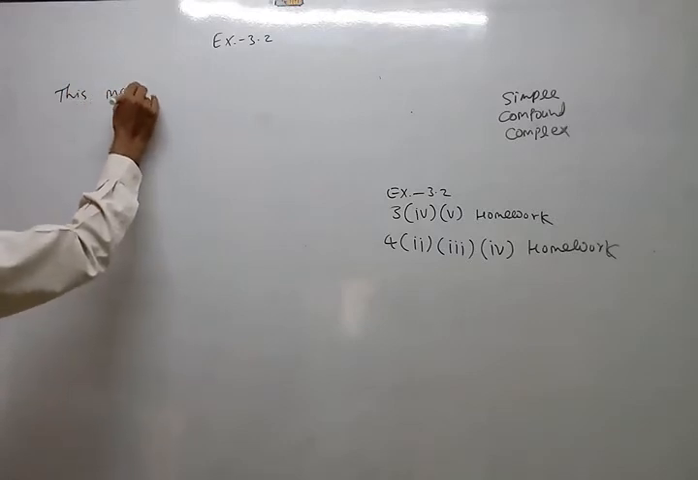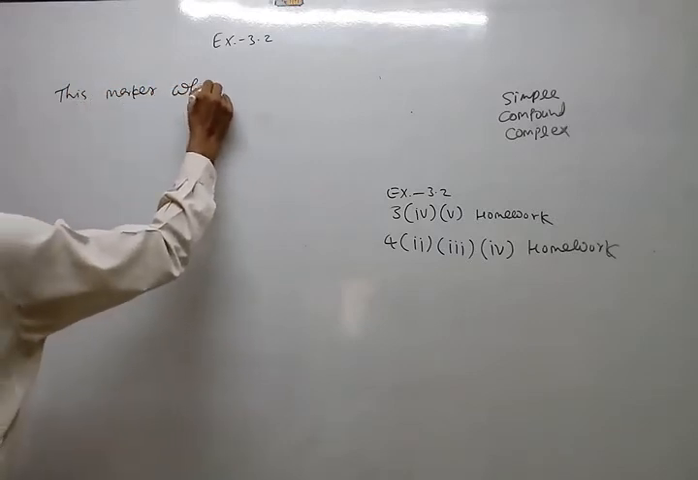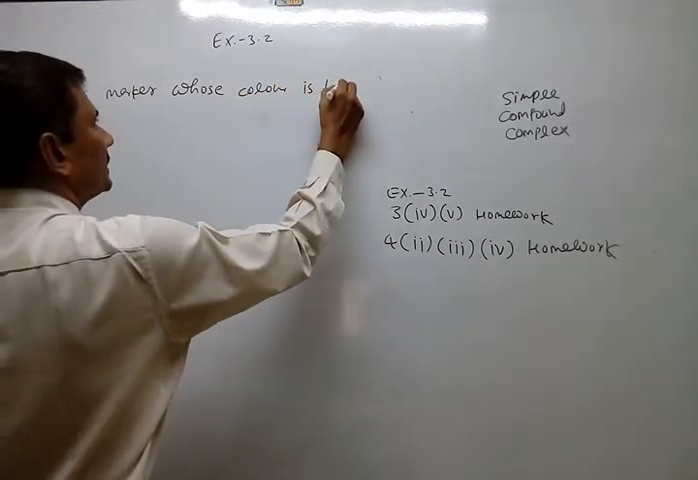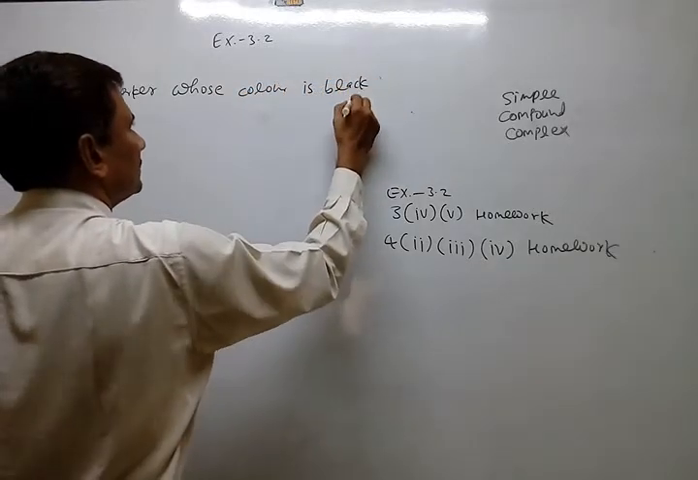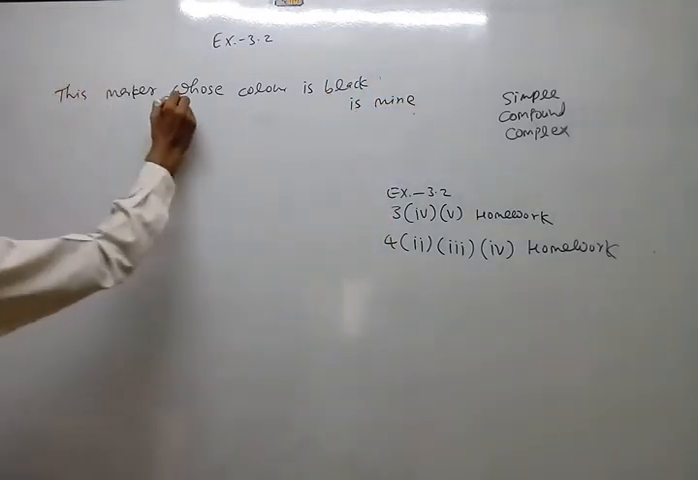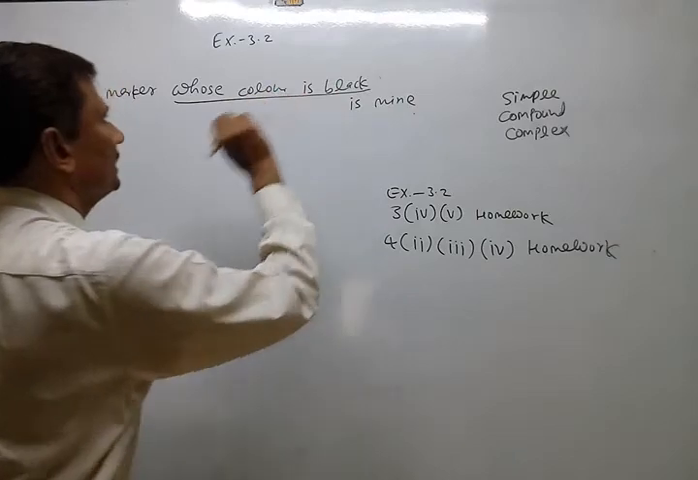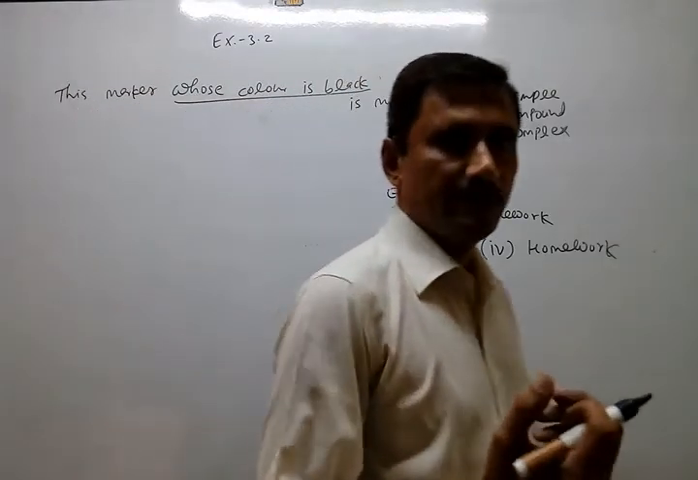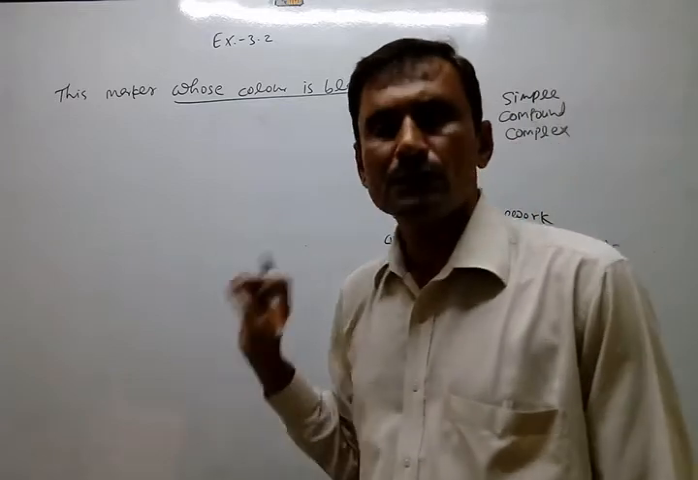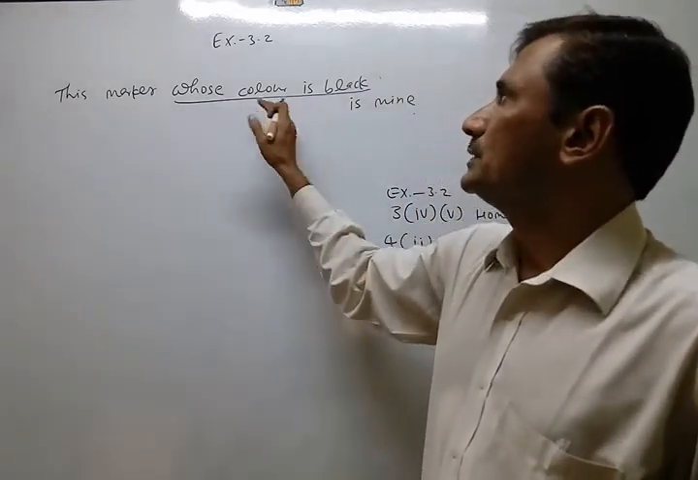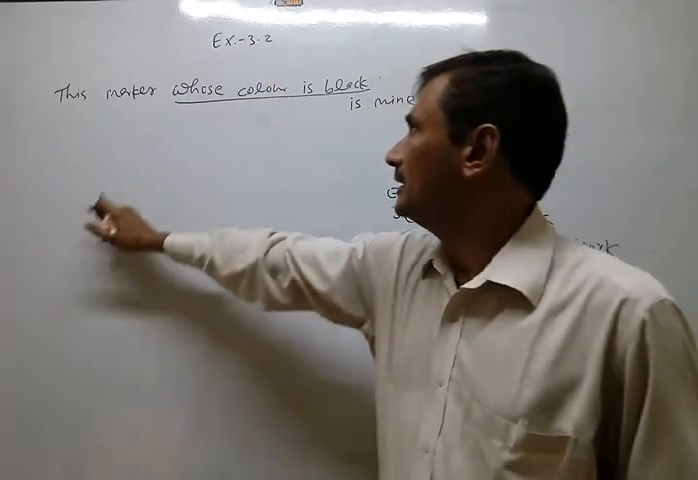This marker whose color is black is mine. Now this is a subordinate clause, you know. Not main clause, subordinate clause, whether it is adjective clause, adverb clause, whatever. Maybe I cannot go in deep, but this is subordinate clause. So you just keep it separate.